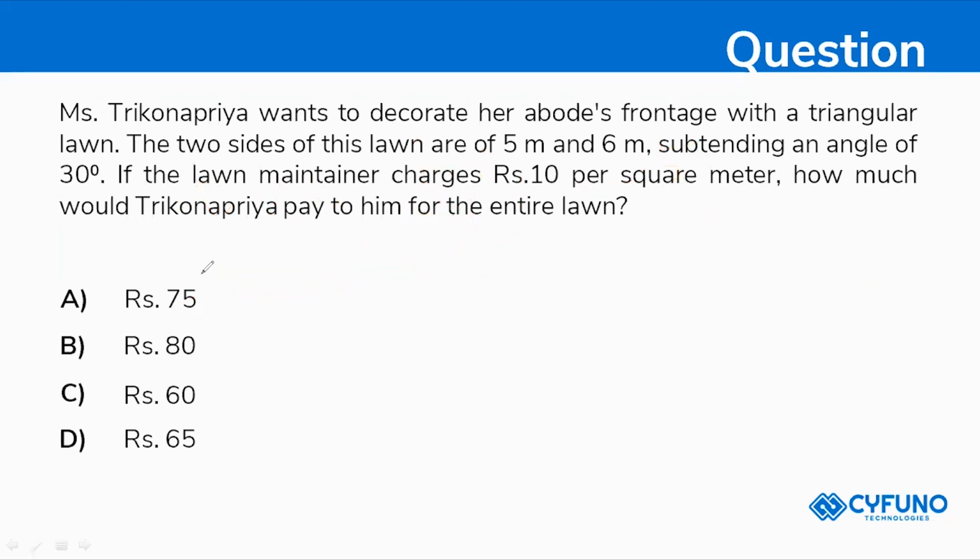See, this will be like A into B, this is the formula. We need to find A into B into sine of C divided by 2. Please understand the logic that I'm just using my formula alone.